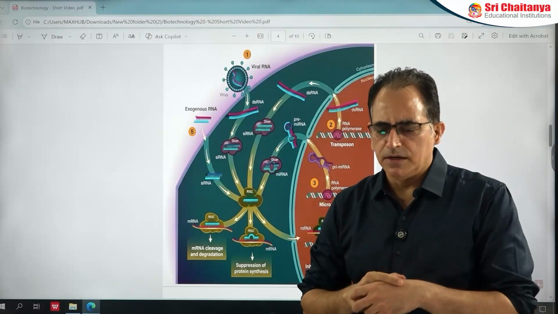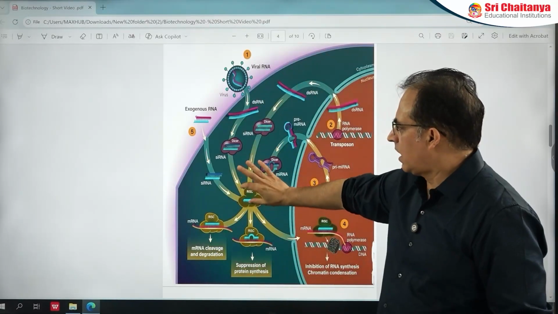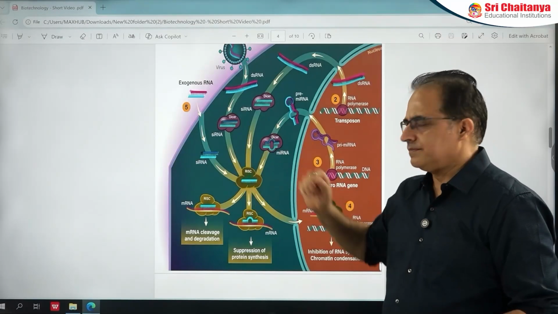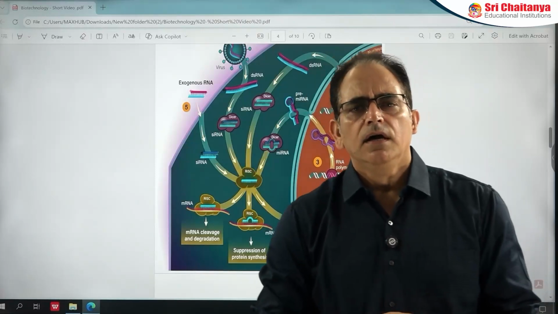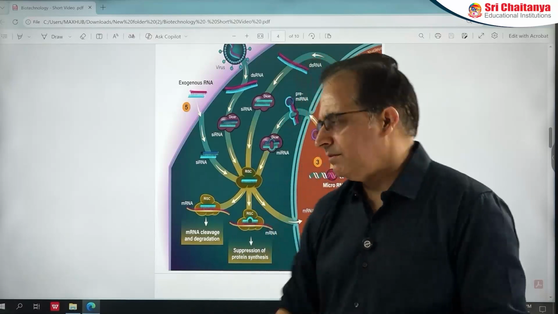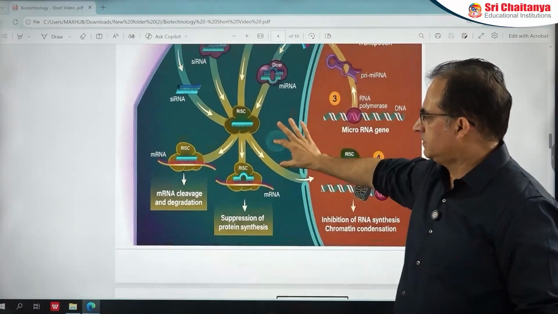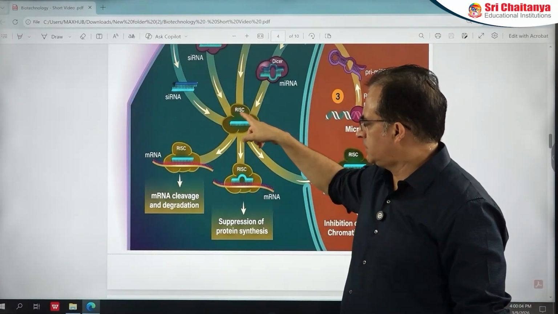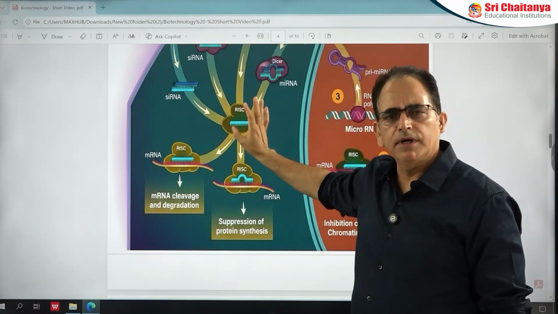It has already been discovered by scientists that in eukaryotes there is one mechanism called RNA interference, and in this RNA interference there is one term, RISC. What is RISC? It is RNA induced silencing complex. RISC is basically a complex of many proteins plus RNA. Okay, if this type of complex is activated, then this complex can destroy RNA. You can see these are many proteins, and these proteins are associated with this RNA. If this RNA is attached here, it is an activated complex.